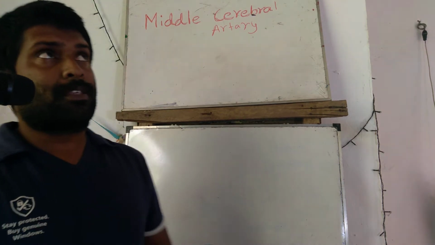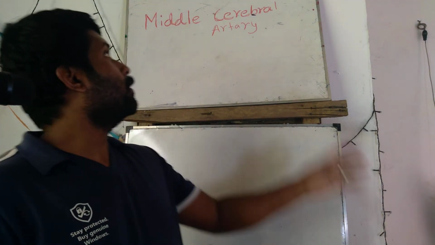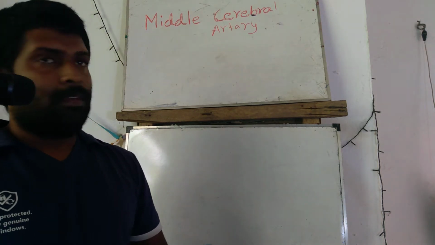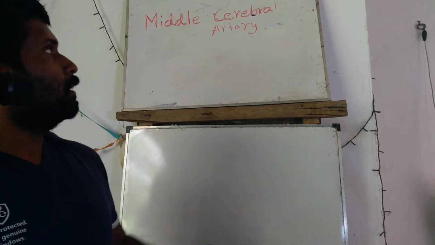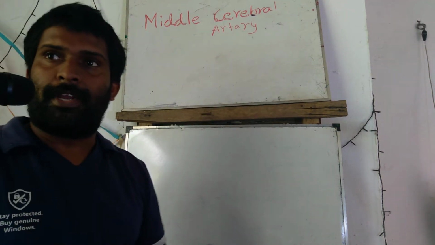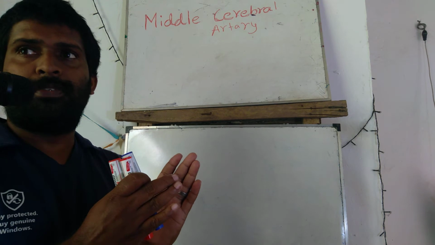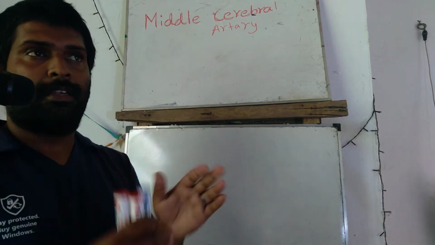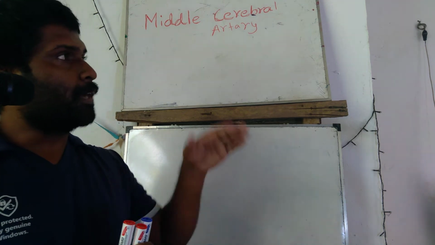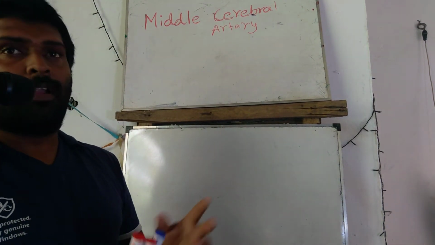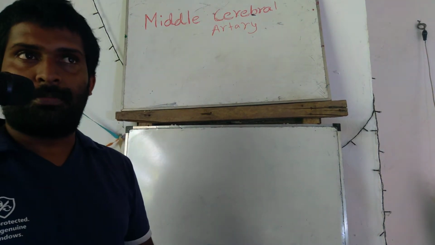Today we are going to discuss the middle cerebral artery. The middle cerebral artery is situated inside the brain. From the midline of the brain, laterally on the left side and laterally on the right side, there are two cerebral arteries inside the brain.